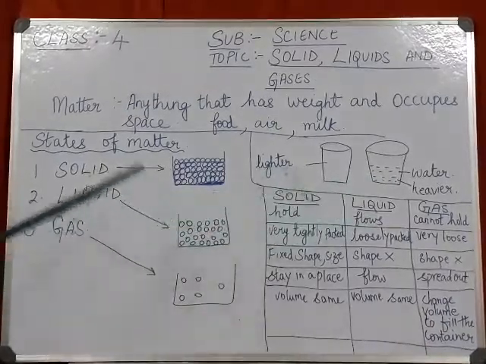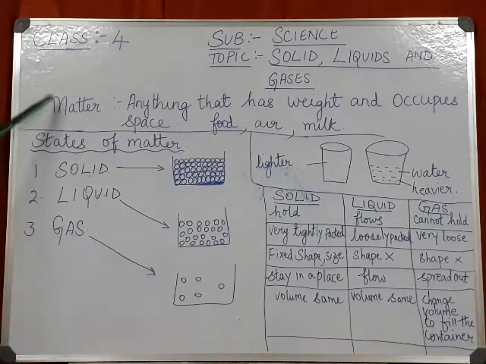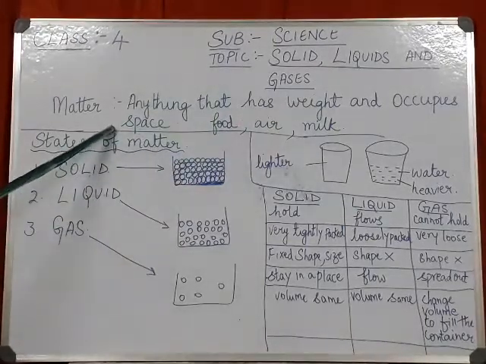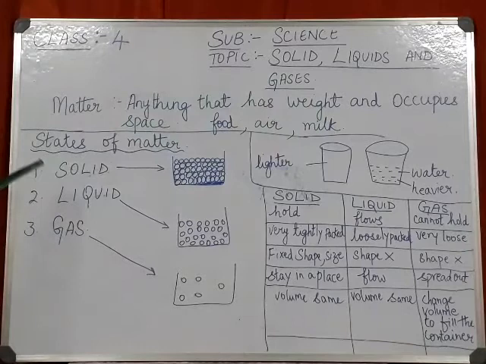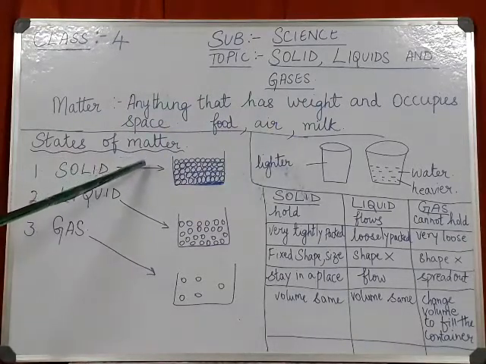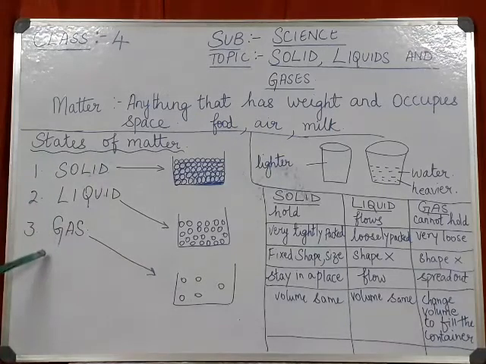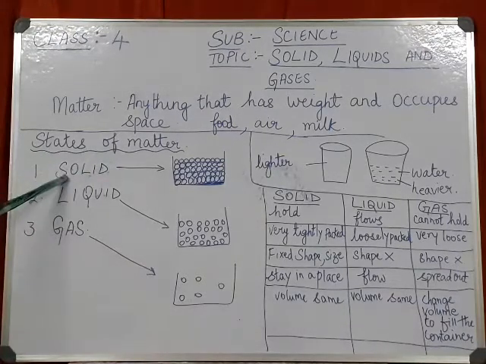So have you understood the definition? The definition of matter is anything that has weight and occupies space. Now we will see the states of matter. Mostly there are 3 states of matter, that is solid, liquid and gas. What are the 3 states of matter? Solid, liquid and gas. Now what is solid?